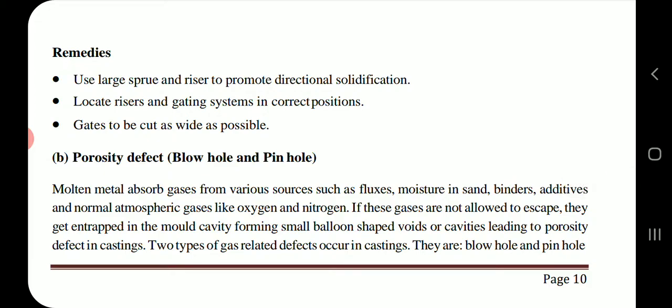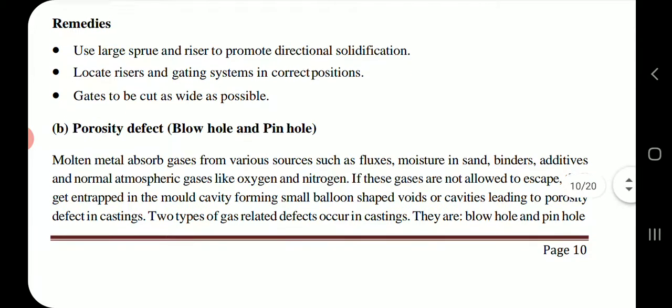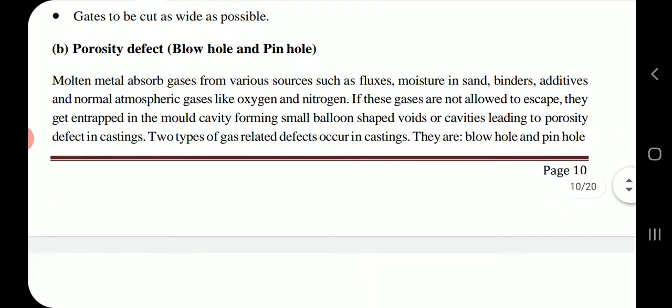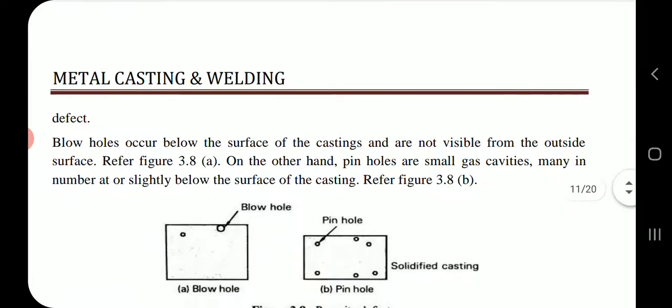Porosity defect, blowhole and pinhole. Molten metal absorbs gases from various sources such as fluxes, moisture in sand, binders, additives, and normal atmospheric gases like oxygen and nitrogen. If these gases are not allowed to escape, they get entrapped in the mold cavity, forming small balloon-shaped voids or cavities, leading to porosity defect in castings. Two types of gas-related defects occur in castings. They are blowhole and pinhole defect.